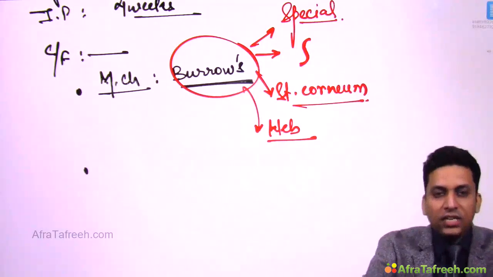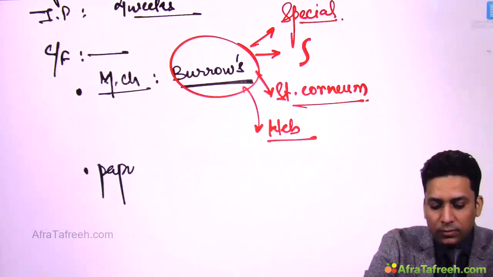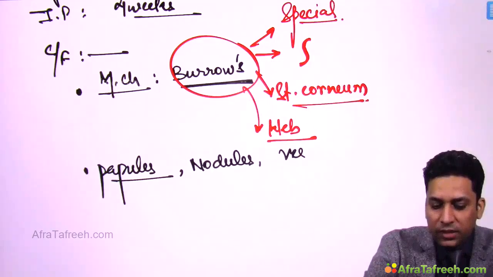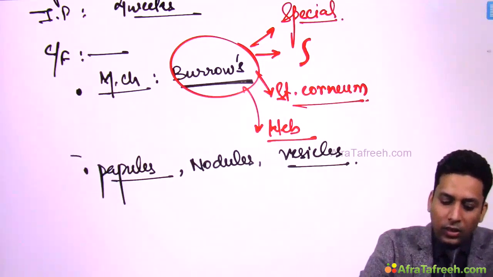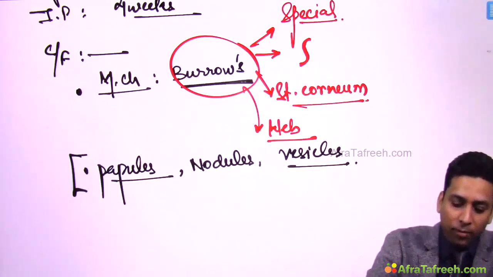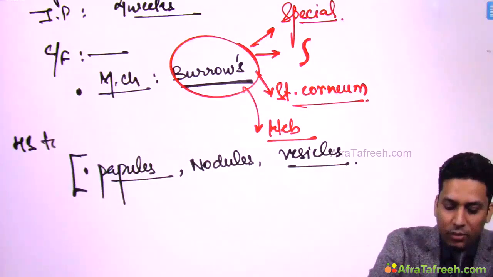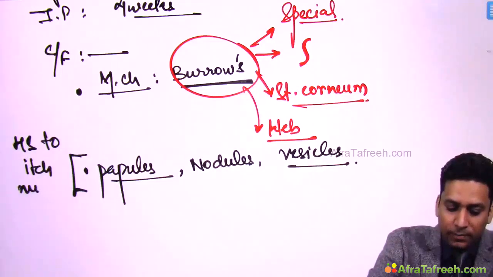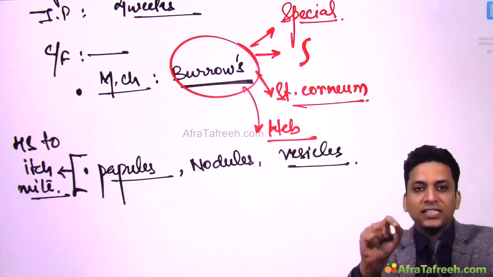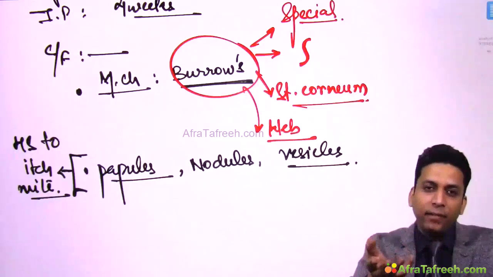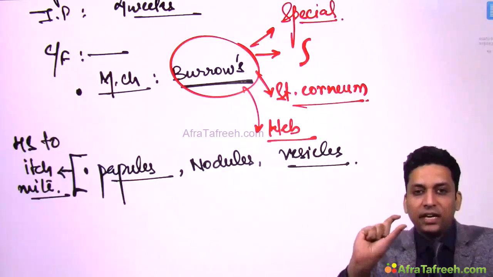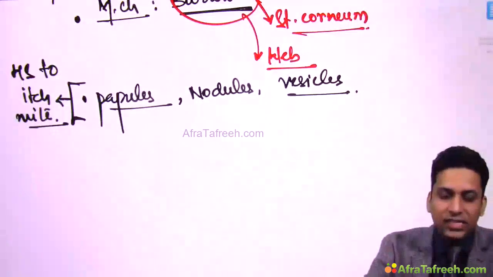Then other than burrows, you can see other lesions also, like you might get papules, nodules, vesicles. All these lesions, see, burrows are formed by the itch mite, but all these papules, vesicles, nodules, they are formed due to hypersensitivity to this mite, that is itch mite or Sarcoptes mite. So remember that if you want to see these mites, you need to take scraping from where? From burrows, because in the burrows you might find mites, but in papules, nodules, vesicles, these are due to a hypersensitivity reaction. So that's why here mites are not present, only inflammatory cells are present.